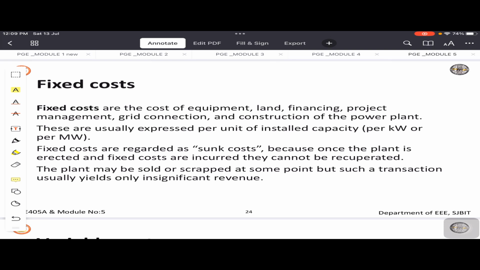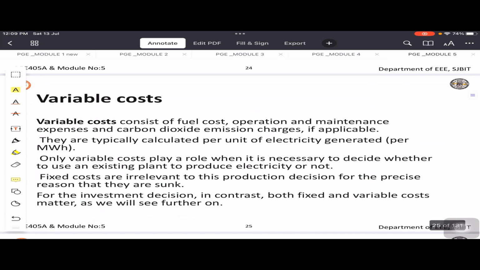Now fixed costs are regarded as sunk costs. As I said, whether you generate or not, once the plant is set up, you need to bear the amount. Next is variable costs. Generally variable costs are fuel, operation and maintenance, and if you want to reduce the carbon footprint, various measures have to be taken care of.